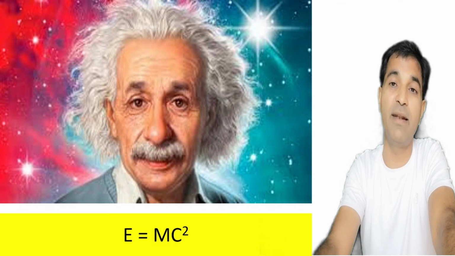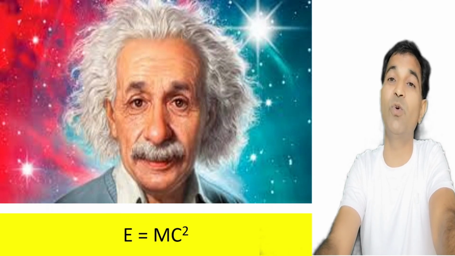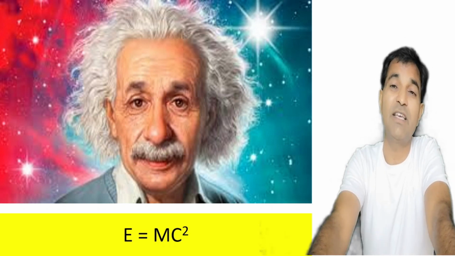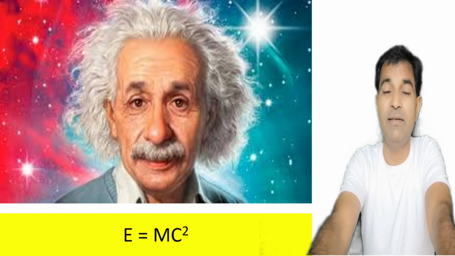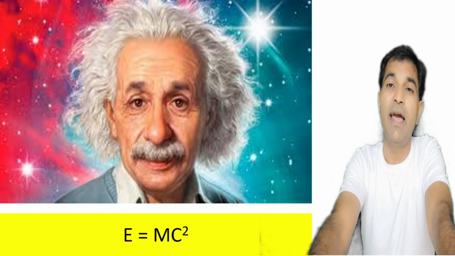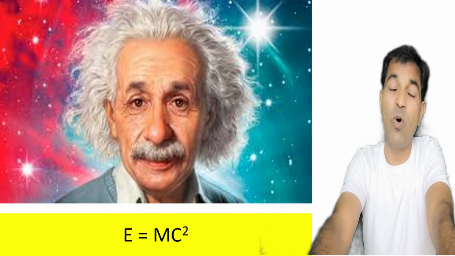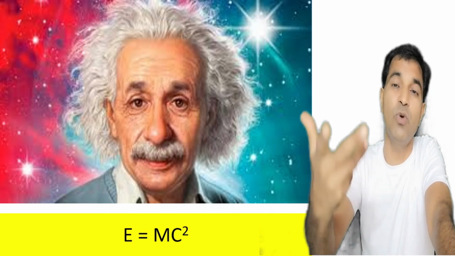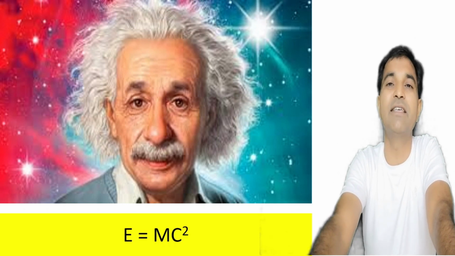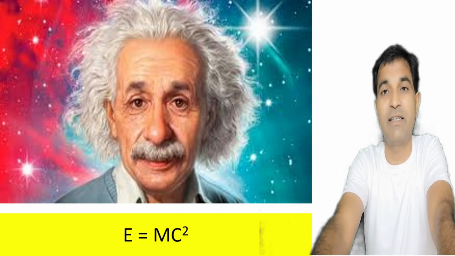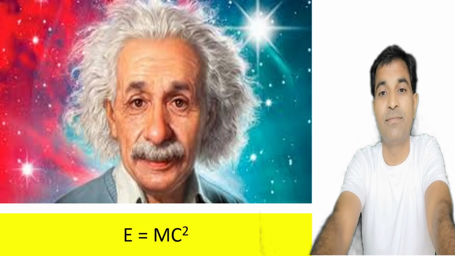And this was the man, Albert Einstein. He had given the equation E = mc², where E stands for energy, m stands for the mass that has been lost in the reaction which converts into energy, and c is the speed of light, that is 3 × 10^8 m/s.